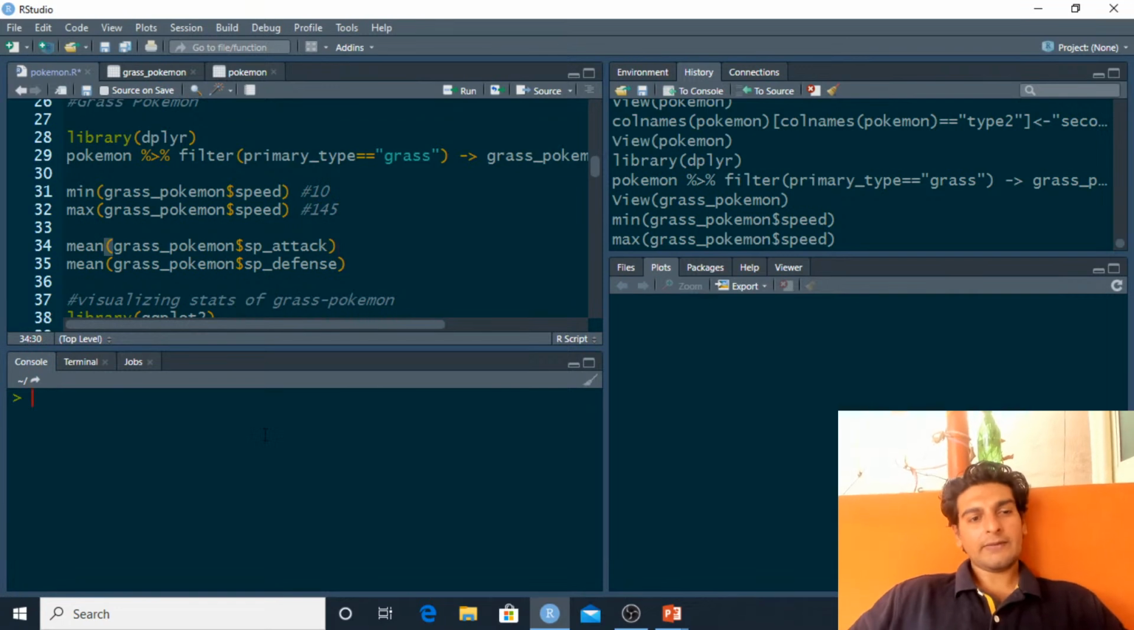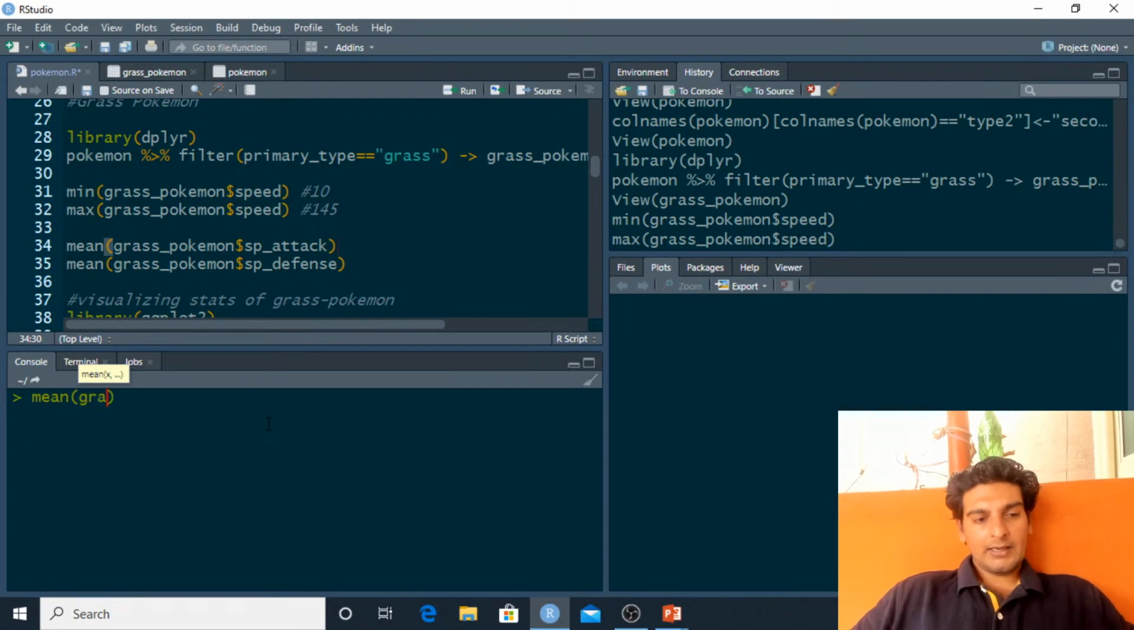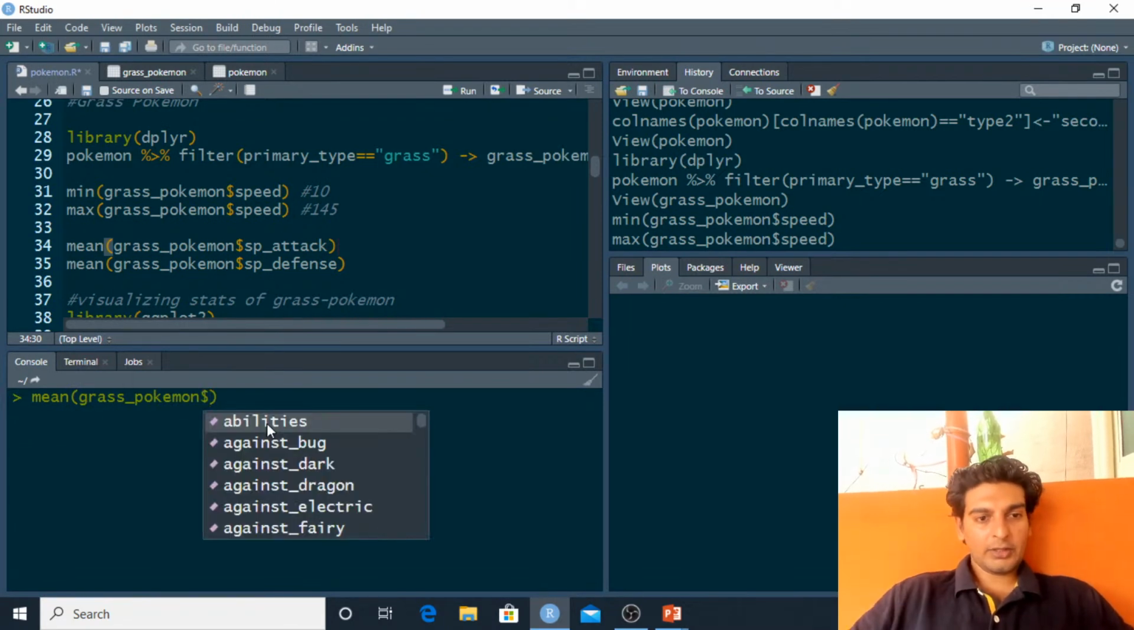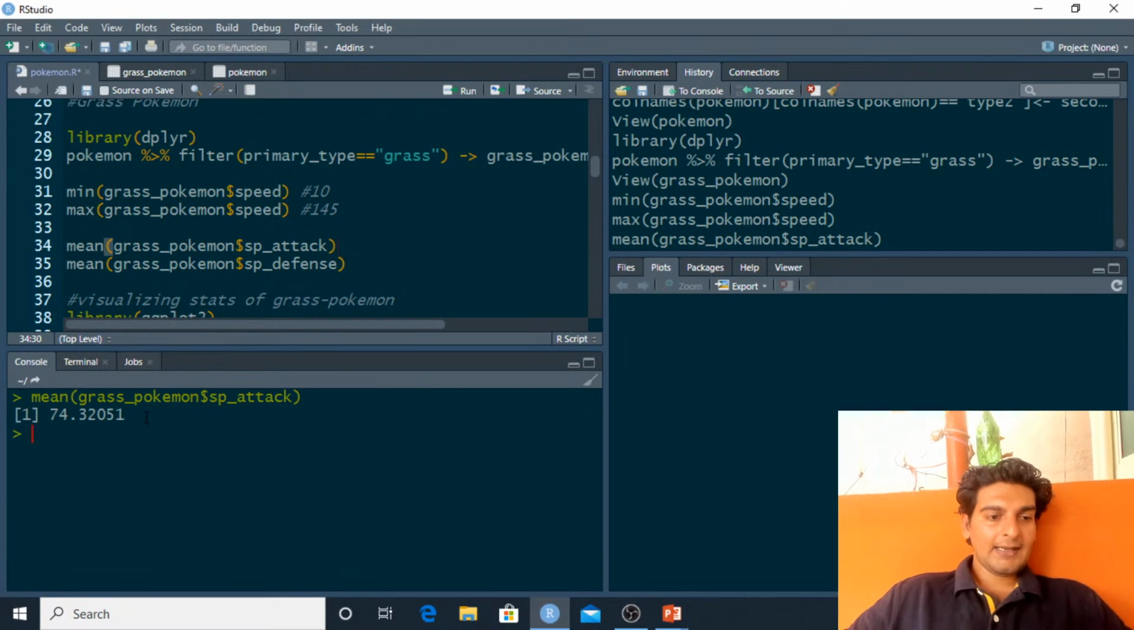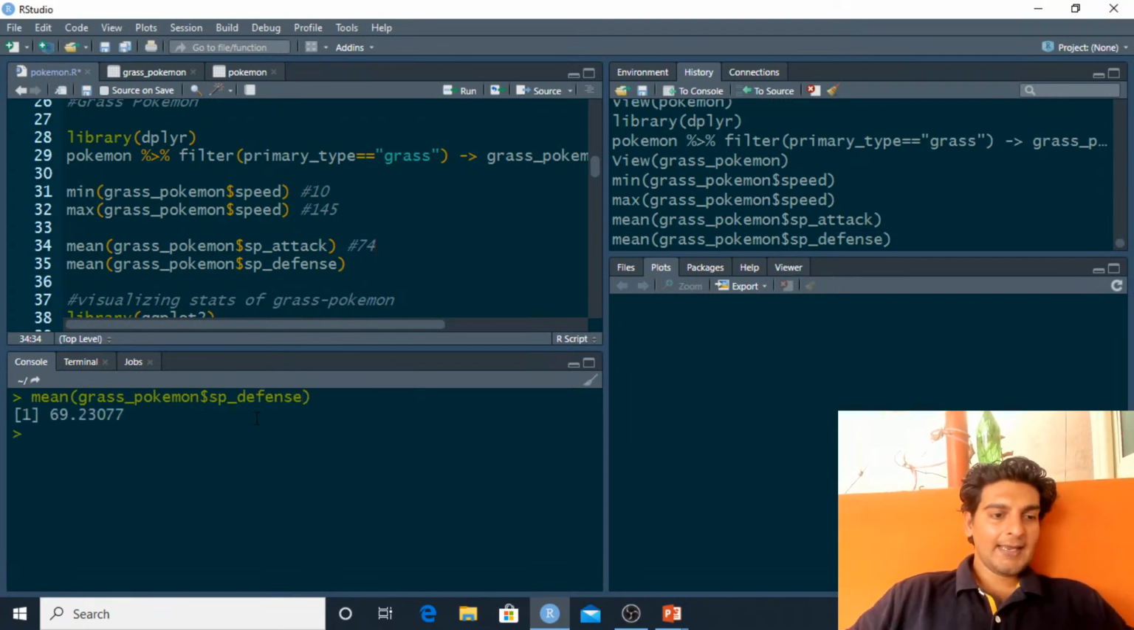Now similarly, I'd want to check the average value of special attack and special defense for a grass type Pokemon. And to check the average value, I'd have to use the mean method. Inside this, I'll pass in grass Pokemon $special attack. And the average value of special attack for a grass type Pokemon comes out to be 74. So let me just add in 74 over here. Similarly, I'll also check the average value for special defense. So grass Pokemon $special defense, and we see that this comes out to be 69.